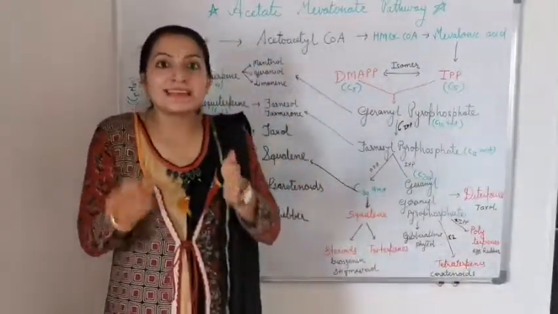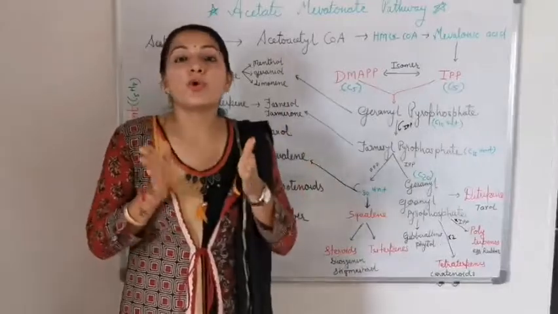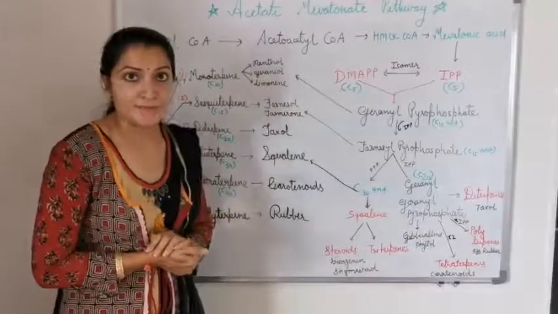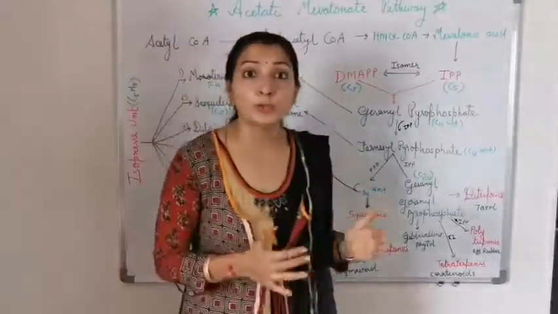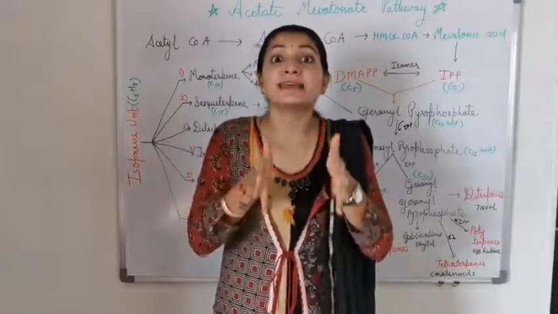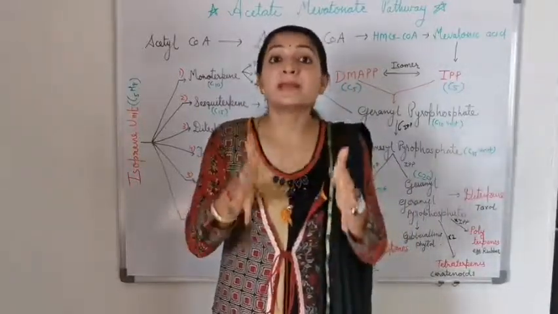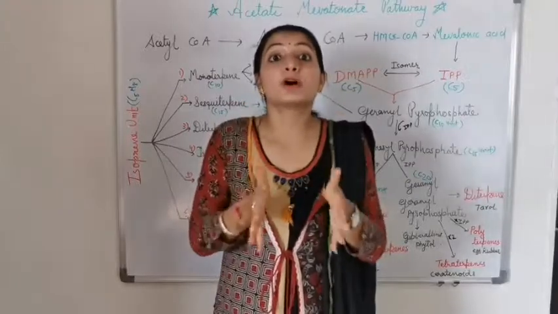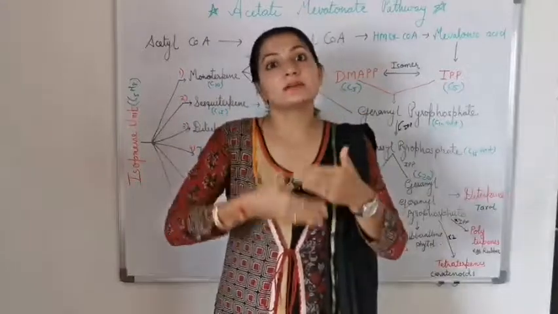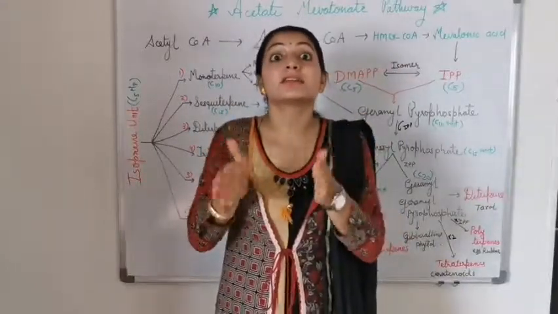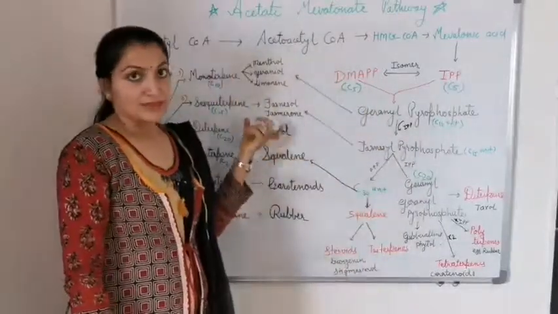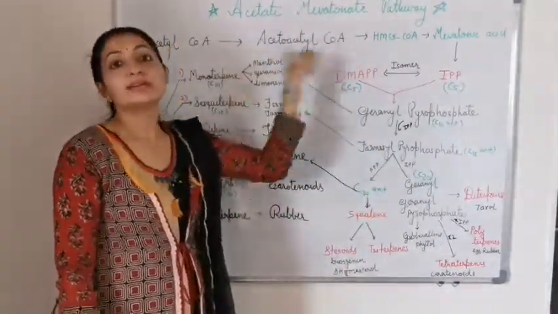Okay, so these four names of this pathway, you are all clear why these four names are given. And by this overview, we also know why the acetate mevalonate pathway is basic in a plant and why it is helpful for production of many steroids, terpenoids, alkaloids and many secondary metabolites, and we get 33.3% of secondary metabolites in a plant by use of the acetate mevalonate pathway.